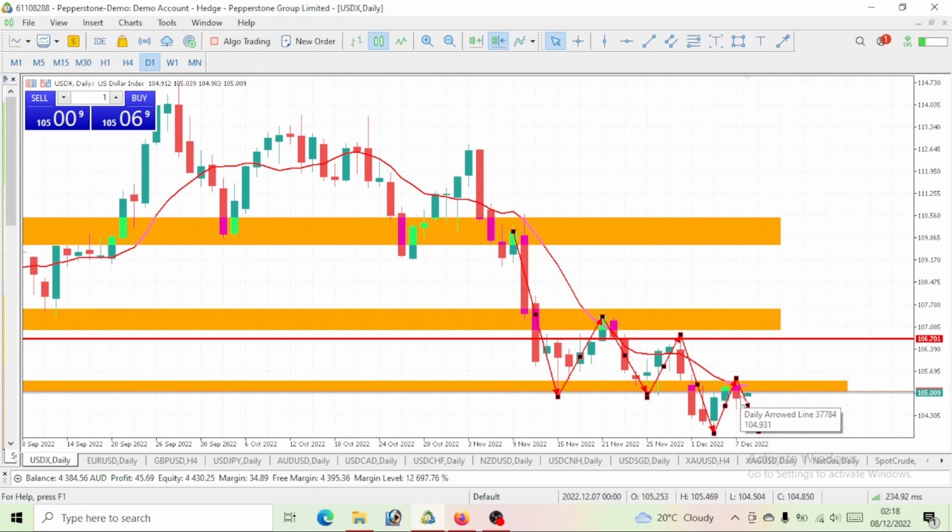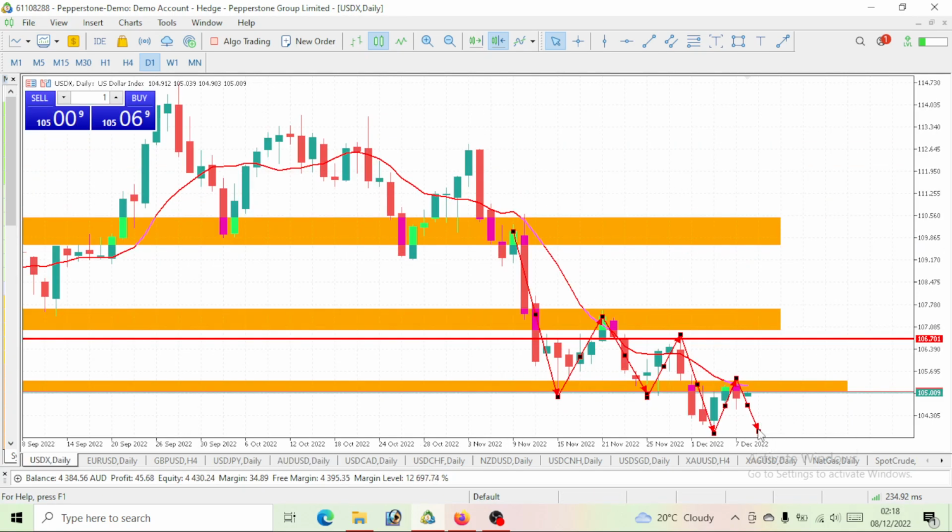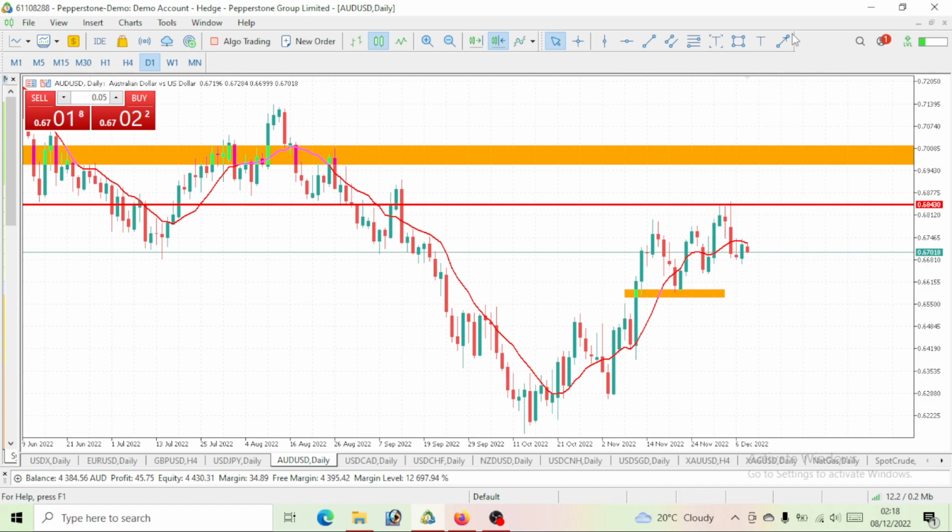So yesterday our price actually opened and closed bearish. One of the reasons why we actually opened and closed bullish on AUD USD yesterday. So today, we would want to have a continuous bearish move. The price has just opened now. We just entered the day of the 8th, so the market has just opened and we are kind of having green. But by the time this market closes at the end of this day, I strongly believe USD index or DXY will close bearish for the day. That is to tell you that if it will close bearish for today, then we would expect our AUD USD to close bullish. So we are expecting a bullish move on AUD USD.